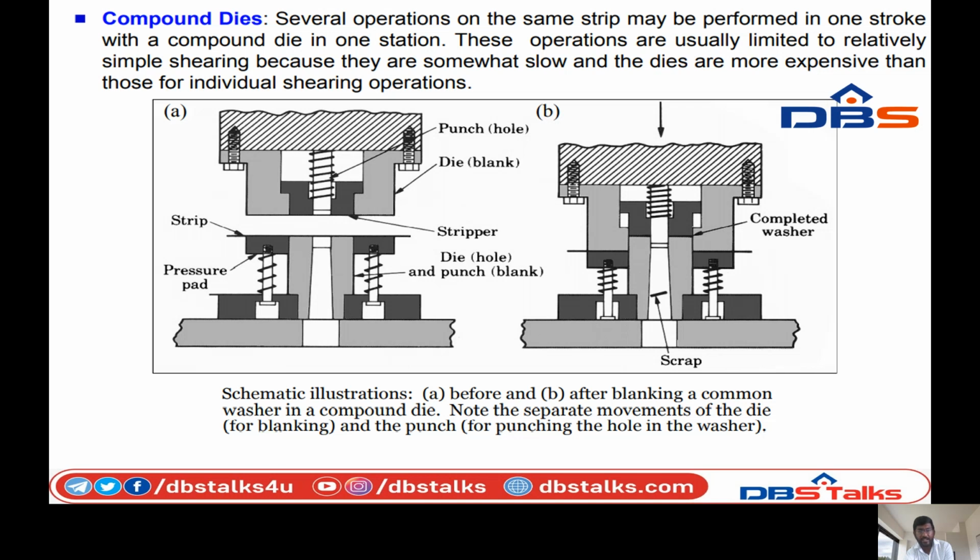So we can see the second figure, B. So we can see the completed washer. This is a completed washer. So we can cut the metal strip in a desired shape. So this is the scrap. We can cut the metal. You can see the scrap is here. The scrap will be placed on the ground, touching the ground. This is the compound die operation.